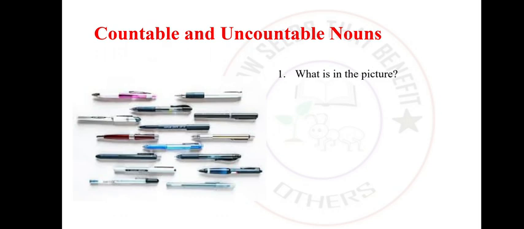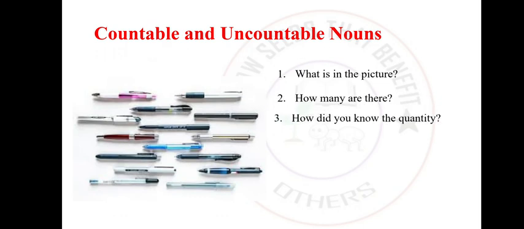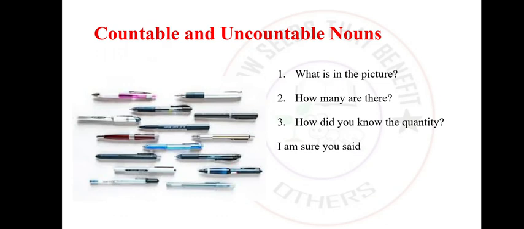What is in the picture? How many are they? How did you know the quantity? I believe your answers are like this. I'm sure you said pens. Then you said 15. Then number 3, you said through counting. You counted them. Very good. You are a brilliant learner.